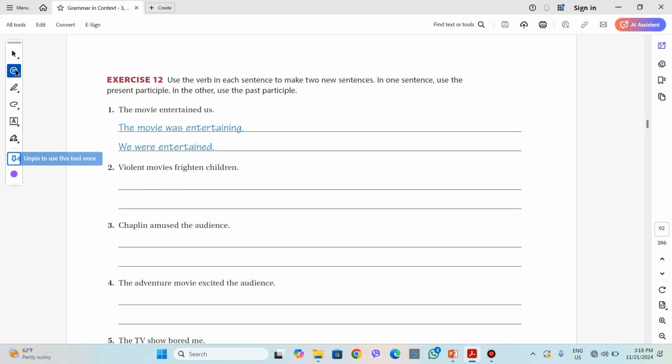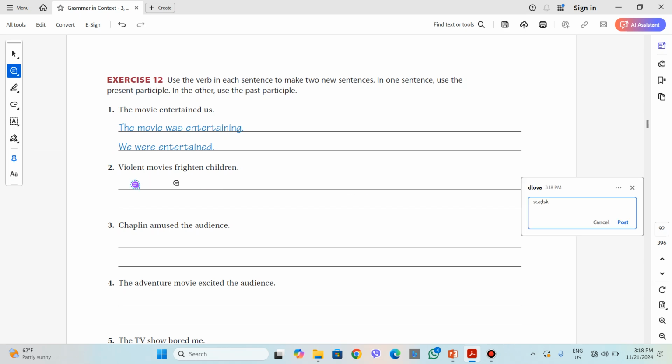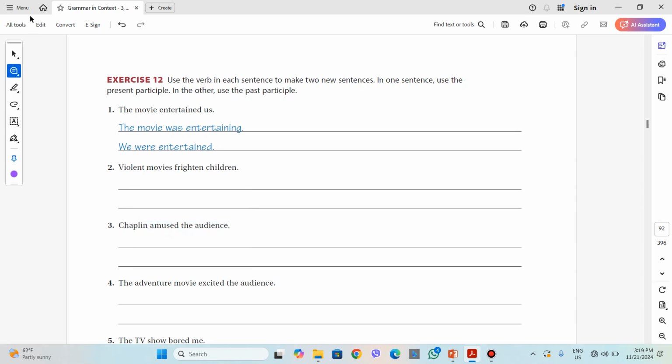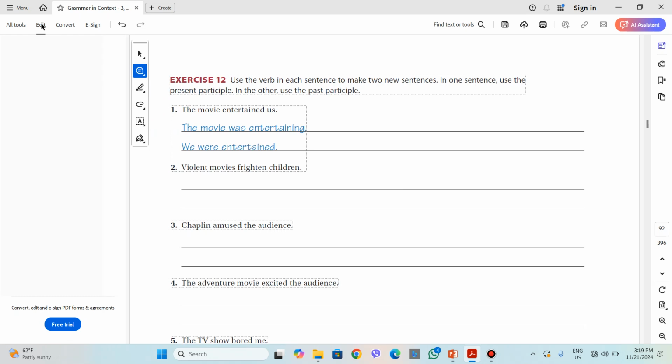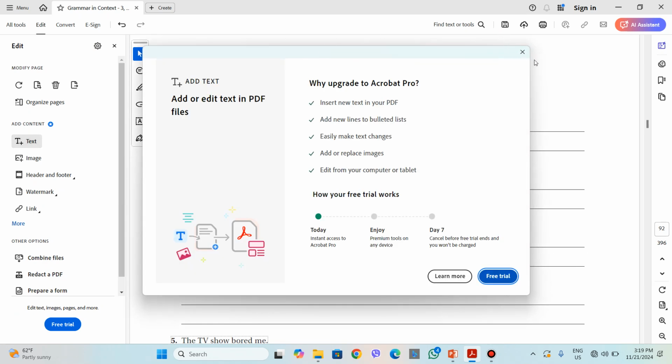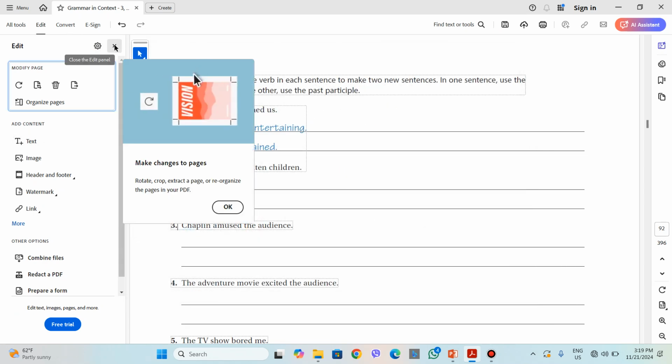Let me see if we can add anything here. Editing, add a text. Yeah, this is not a good idea.